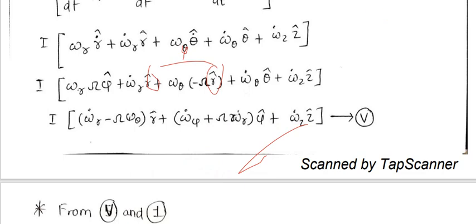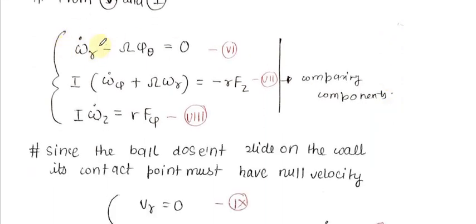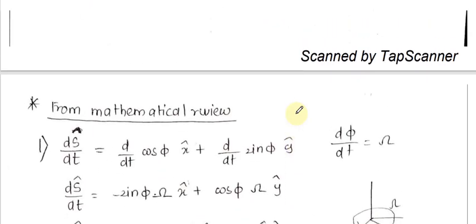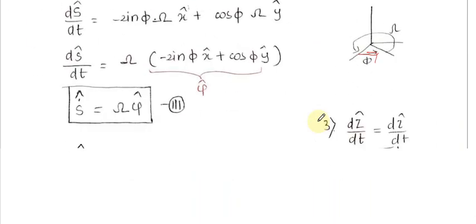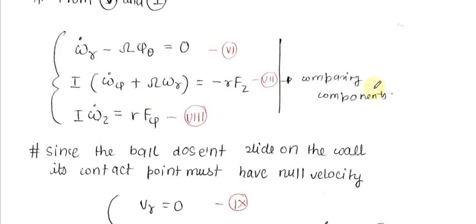I will just equate both: the fifth equation and the first equation that we arrived at around its center, in the angular momentum form. So omega r, getting that, we will see that in the angular momentum form, in the around its center format, the r cap component was 0, we have no r cap component. So here we are just comparing the components. So omega dot r is minus psi omega theta and equals 0.